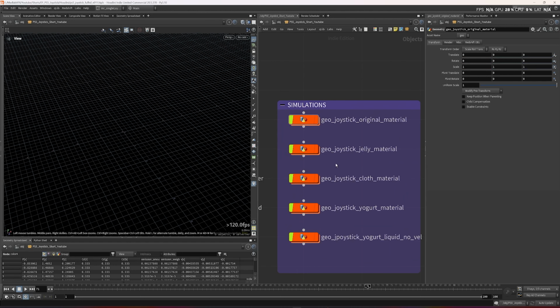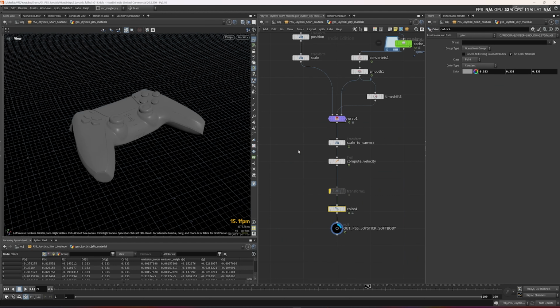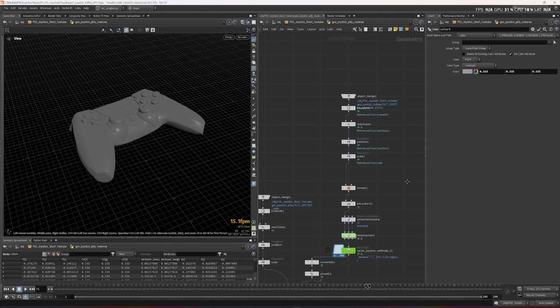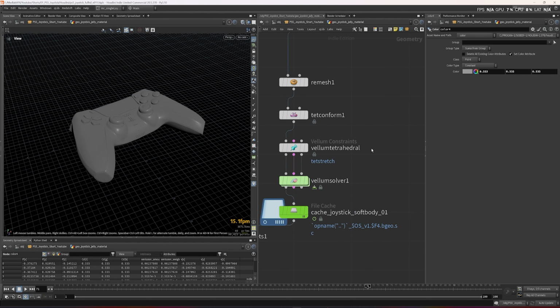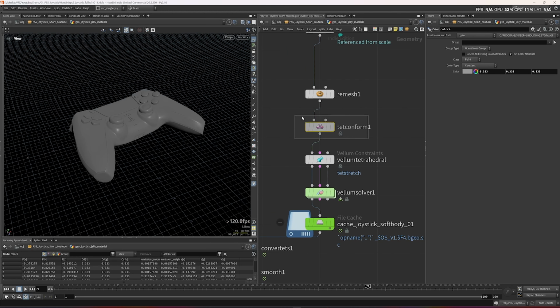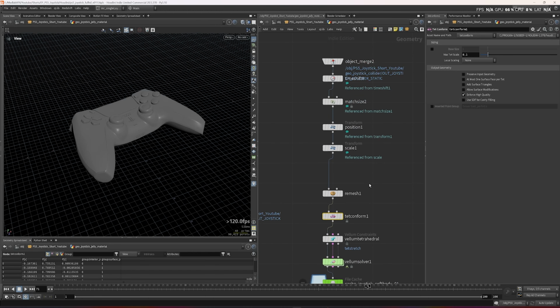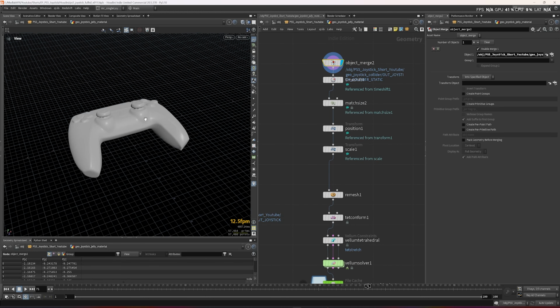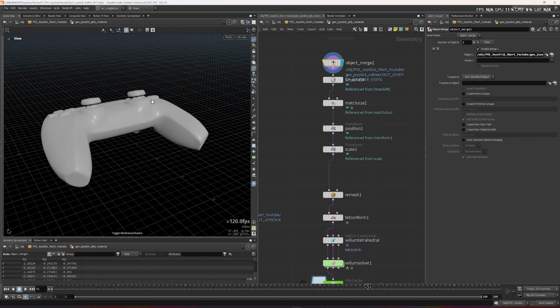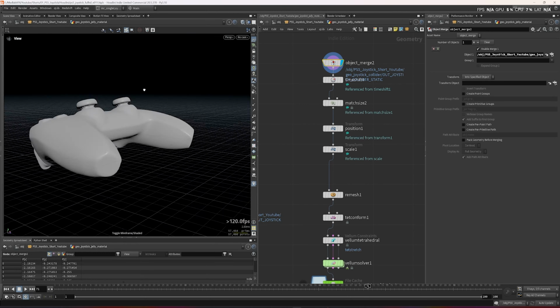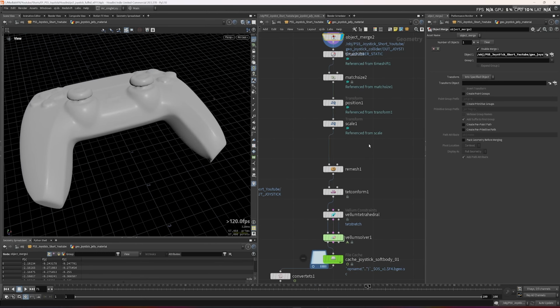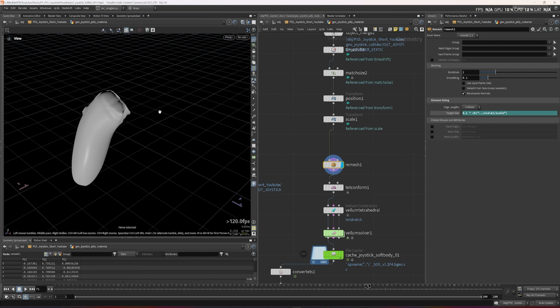Let me check the jelly version. It's almost the same, but here is a Vellum simulation, a Vellum tetrahedron simulation instead of the cloth simulation. I imported the same simplified VDB version, doing a remesh and cleanup work.